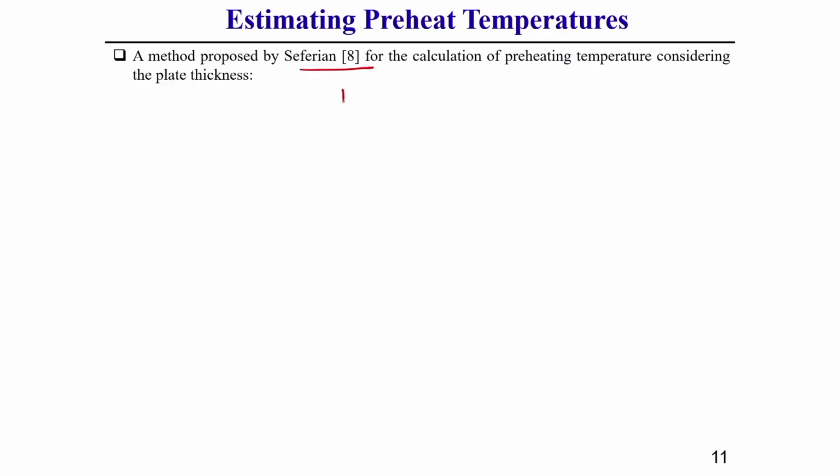So, what is the formula he proposed? He proposed that preheat temperature should be equal to 350 degree centigrade times the square root of C minus 0.25. What is this C? This C is equal to carbon equivalent times 1 plus 0.005 times the thickness of the plate G.